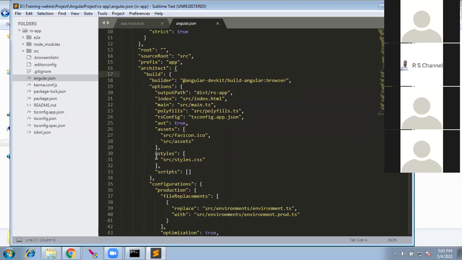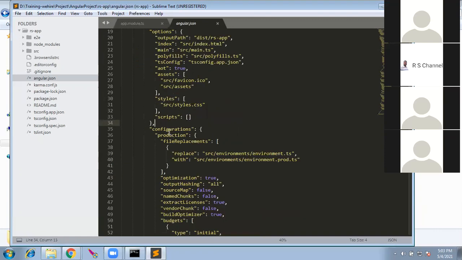For now we are not using anything. We just have a vanilla application provided by the framework. Once we start adding styles, or if you see here, the scripts array is empty. Let's say you want to reference some external script, you have to add it here. You cannot import it in the HTML page. The same way, the property files are here. For staging, it will be using this file. In production, it will use this file.